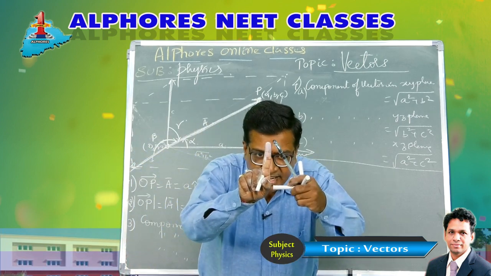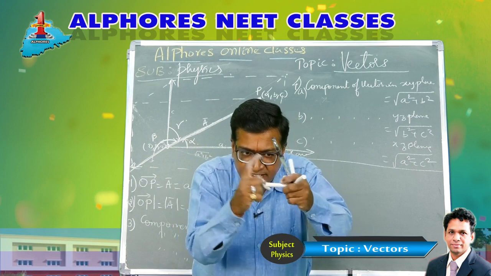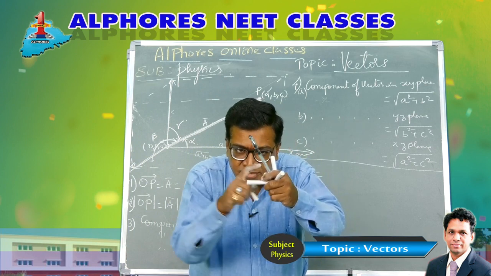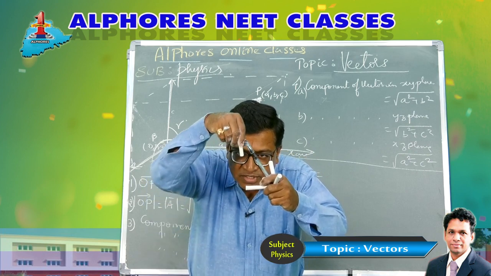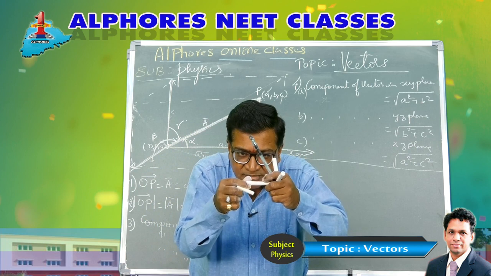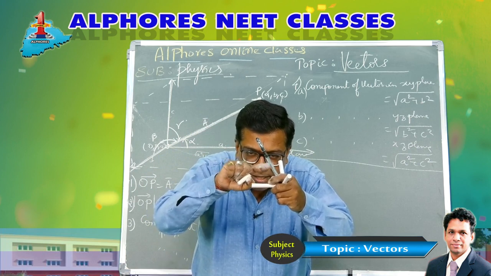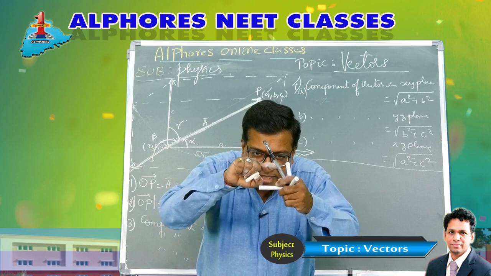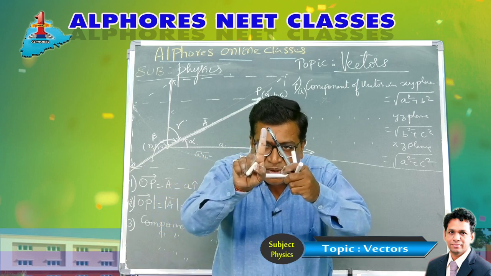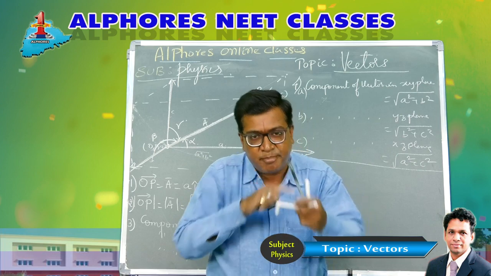From this right angle triangle, this angle is alpha, and this is the x component. When I drop a perpendicular onto the x-axis, this is the x component, which is A. The pen is the actual vector, with magnitude root of A square plus B square plus C square. In this right angle triangle, cos alpha is adjacent by hypotenuse.